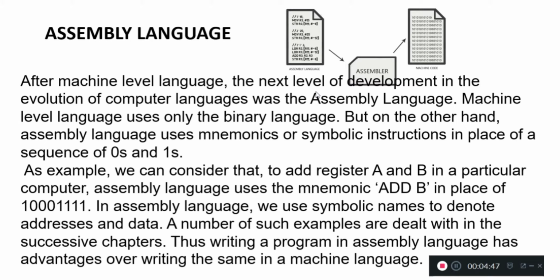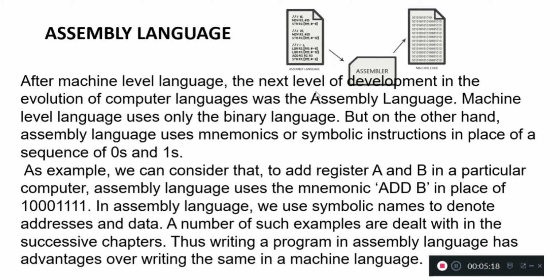Second is assembly language. After machine level language, the next level of development in the evolution of computer languages was the assembly language. Machine level language uses only the binary language, but on the other hand, assembly language uses mnemonics or symbolic instructions in place of sequences of zeros and ones.